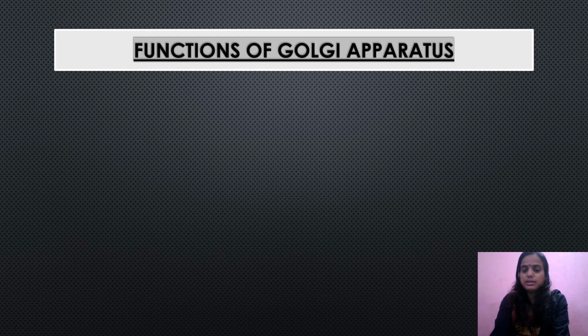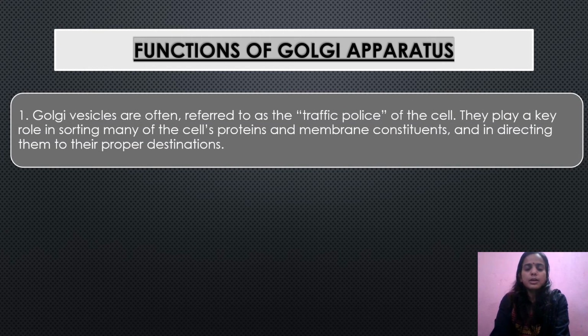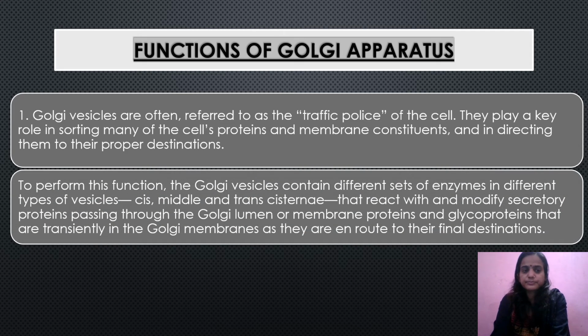So now we have seen about the structure, function, discovery, size, everything of the Golgi apparatus. The last thing that we are going to discuss about Golgi apparatus is the functions of the Golgi apparatus. So let us start. Golgi vesicles are often referred to as the traffic police of the cell. They play a key role in sorting many of the cell's proteins and membrane constituents and in directing them to the proper destinations. So we know what is the role of the traffic police. Here the Golgi apparatus is also working in the same way, directing the proteins to their proper destinations.